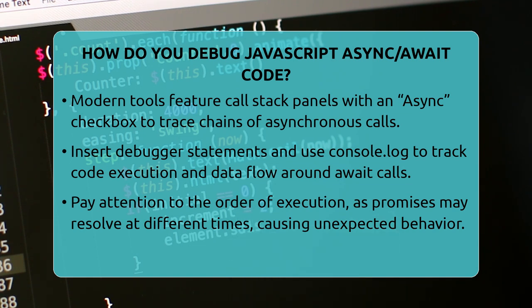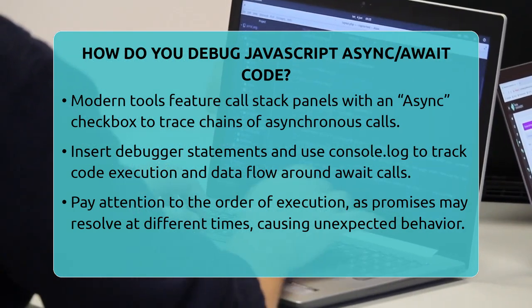Modern developer tools like Chrome DevTools have features that help trace asynchronous calls. For example, the call stack panel has an async checkbox. Turning this on shows the full chain of async calls, making it easier to follow how your functions are connected. This is especially helpful when multiple await statements are involved.